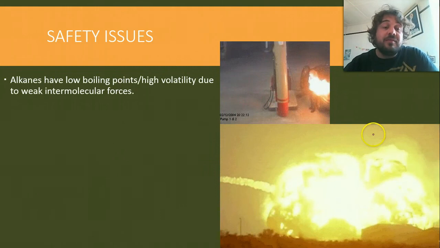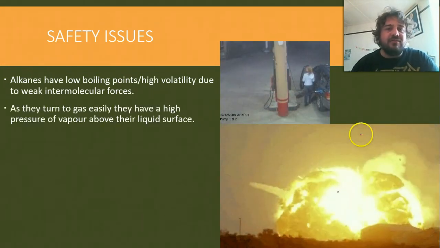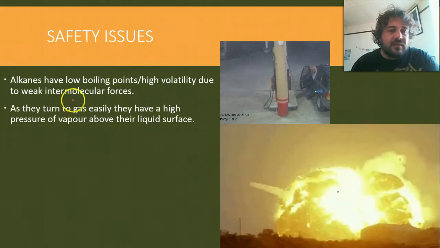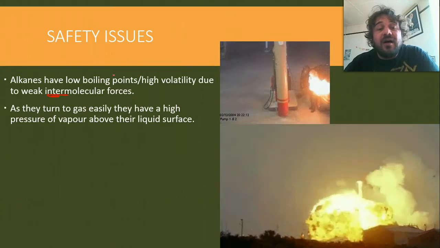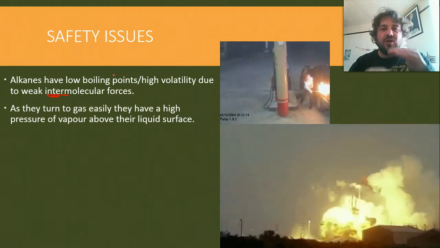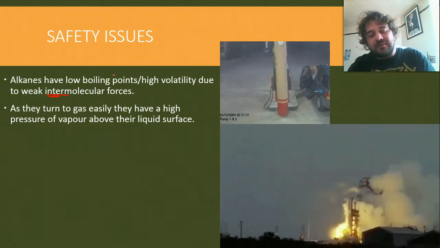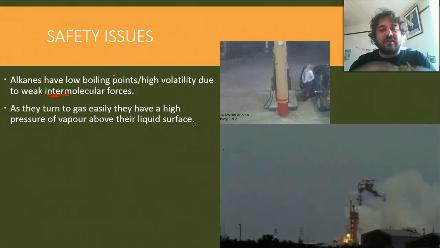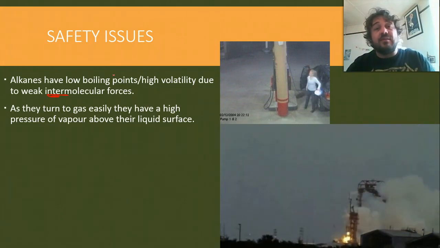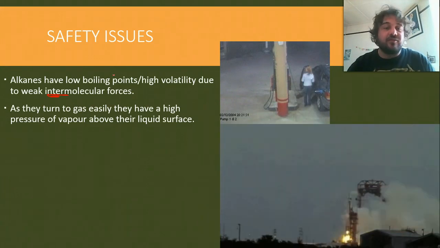Alright, so they have a low boiling point and high volatility due to weak intermolecular forces. You guys are getting really good at differentiating between inter and intra, so that's fantastic. As they turn to gas easily, they have a high vapor pressure. In other words, there's a lot of vapor sitting directly above the surface. So if the vapor ignites, that causes more of it to turn into gas because the temperature rises, and so it feeds into itself. And the more volatile it is, the faster that reaction happens and it turns into an explosion.